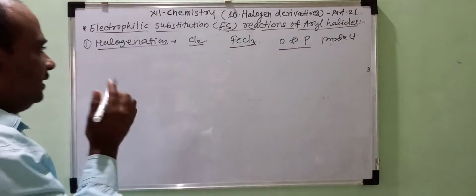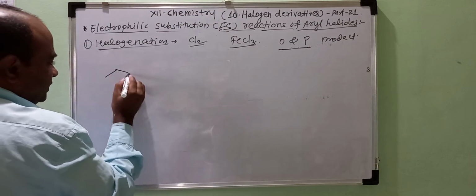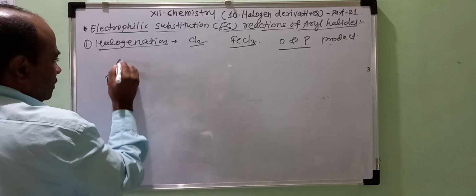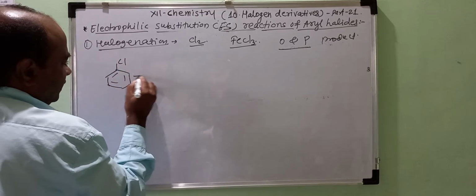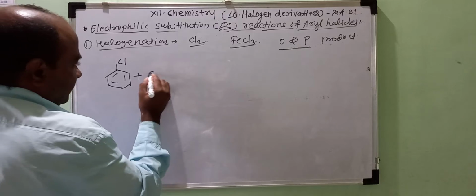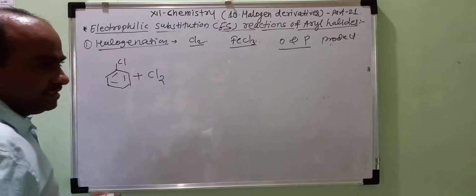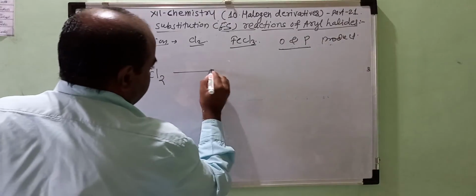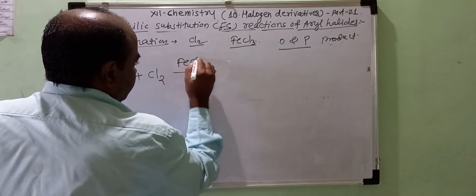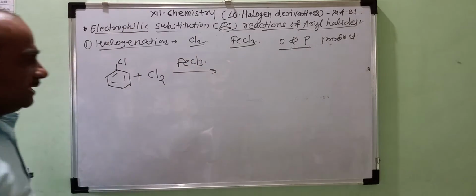For example, we use, suppose, chlorobenzene, and chlorination of the chlorobenzene is carried out in presence of AlCl3 as a catalyst.